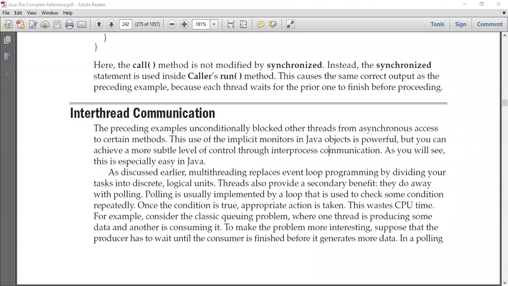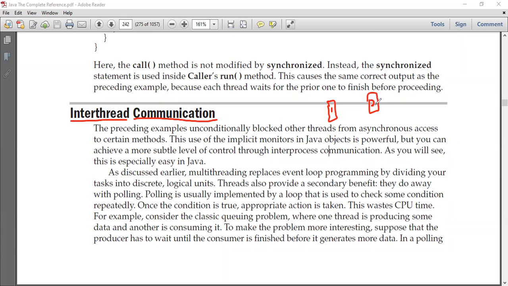In today's class, we shall discuss a new topic called inter-thread communication. What is it all about? For example, let us assume I have two threads. This is my first thread, and this is my second thread.